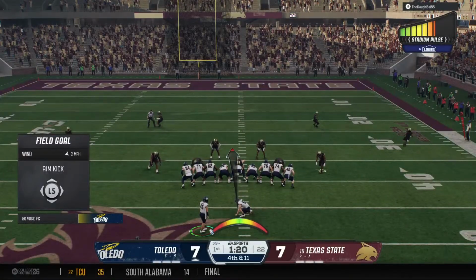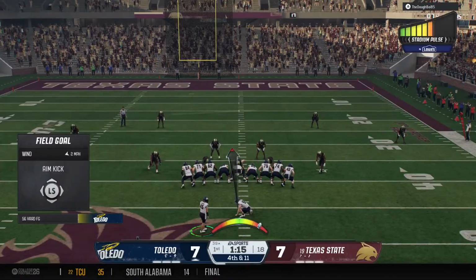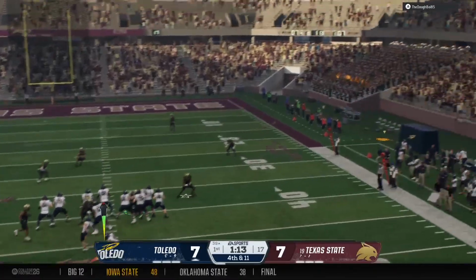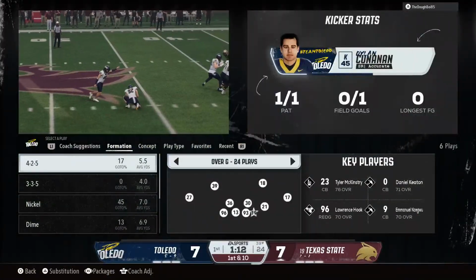So they're going to send out the field goal unit to try a long one. He says he's got a big leg. He's going to have to show it from 56 yards out. And he missed it. No good.